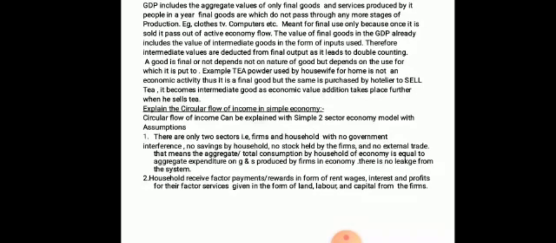So they do not pass through any more stages of production. Example, clothes, TV, computers, etc. that are purchased by the consumers. Meant for final use only, because once it is sold, it passes out of active economic flow. The value of final goods in the GDP already includes the value of intermediate goods in the form of inputs